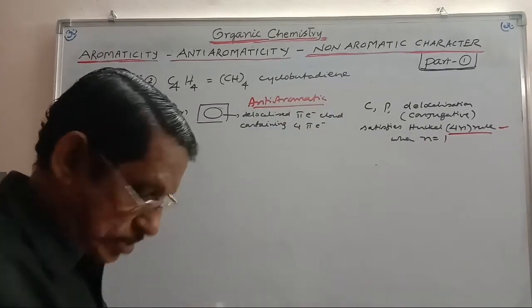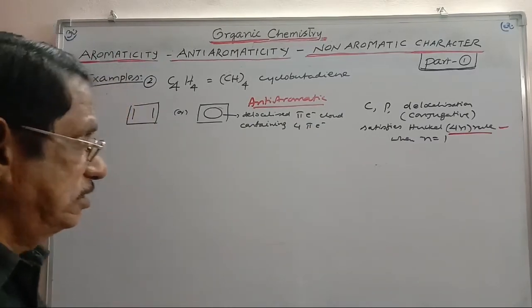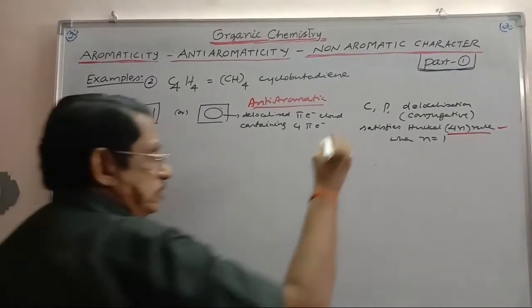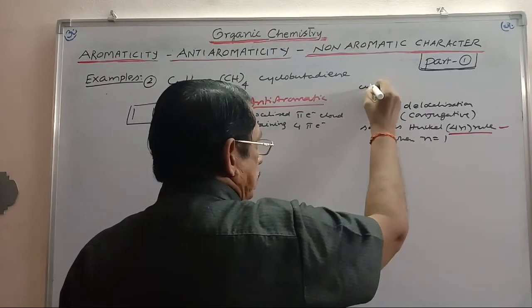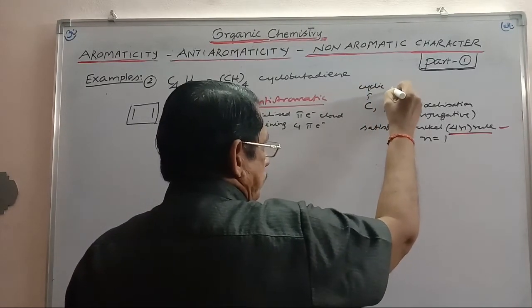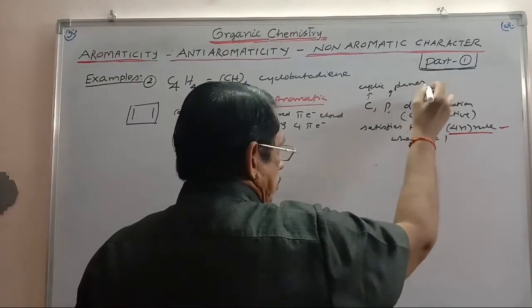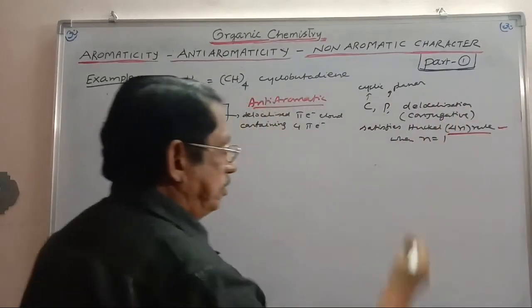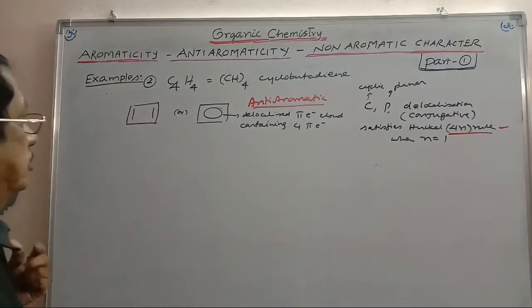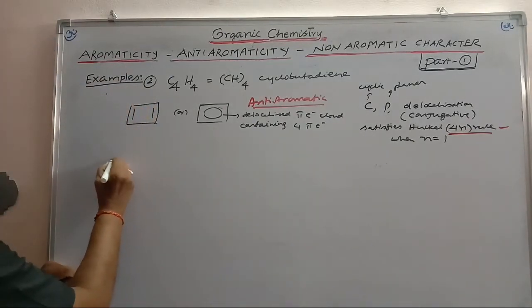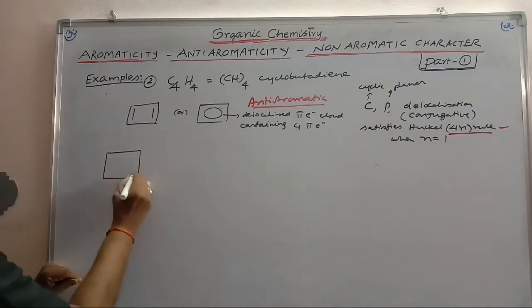Now in this case, we can take certain peculiar situations. This is what we call cyclic. This is called planar. Conjugation means delocalization. Then the Huckel rule. Next one, I am considering in this way.